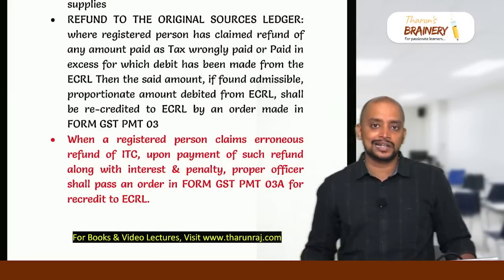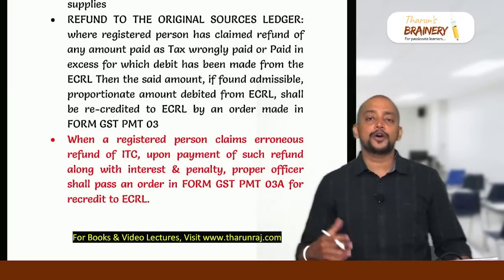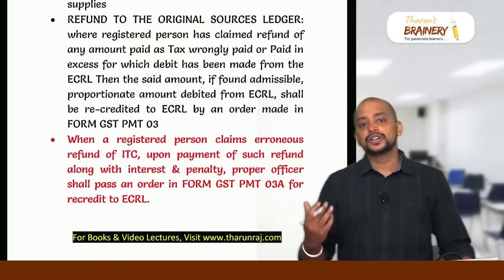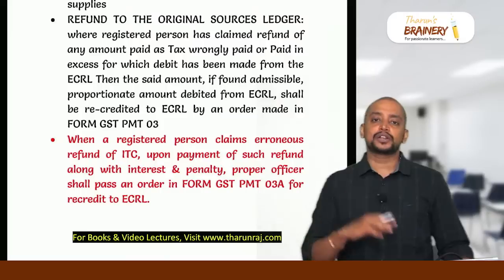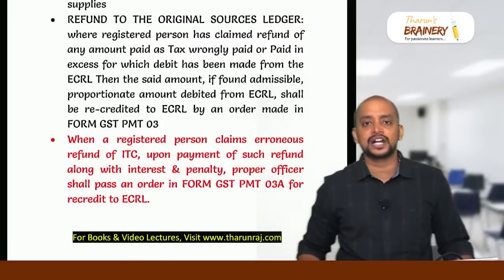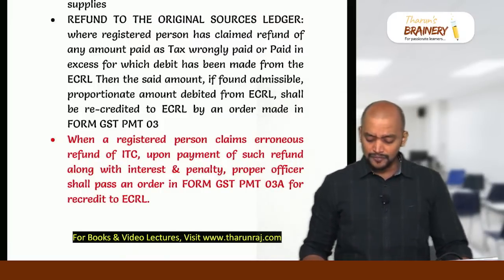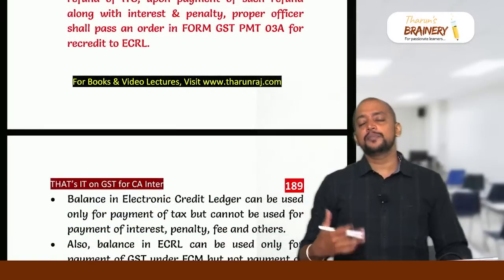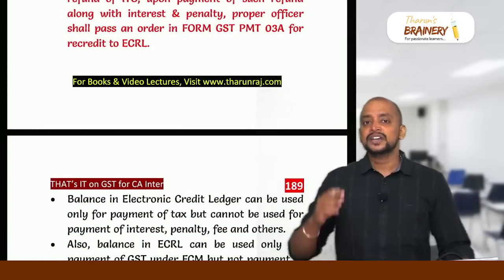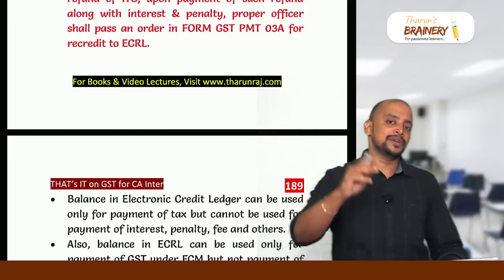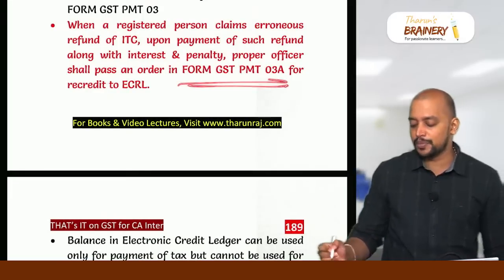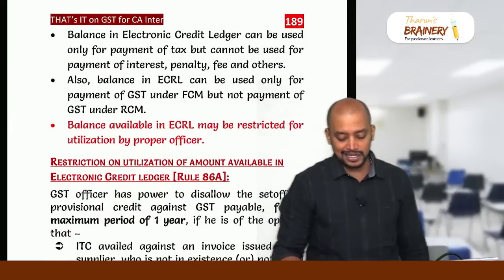Then refund to the original source ledger. That is, for a particular month, if we have paid tax wrongly or in excess, then when we get the refund, it will come proportionately into the respective ledger. From whichever ledger we have used, to that ledger only it will come, in the same proportion. Then next, whenever a person claims the refund of ITC and that is erroneous, when he returns that money to the government, then his electronic credit ledger will be recredited. For that, the proper officer will pass an order in PMT 3A.